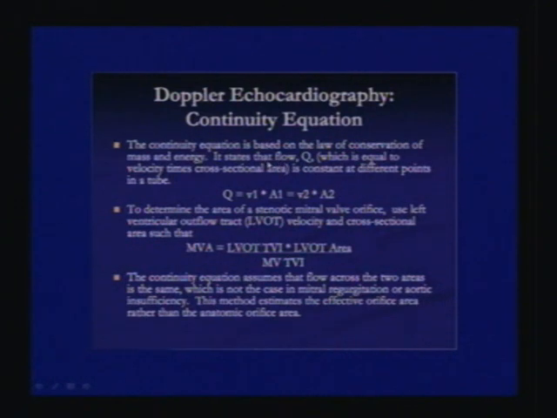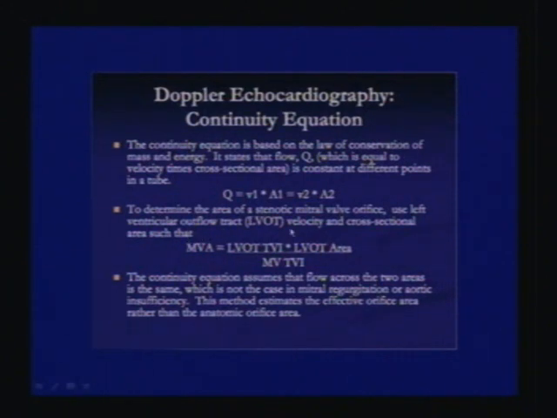It is the law of conservation of mass and energy, which states that the flow, let's call it Q, which is equal to the velocity times the cross-sectional area, is constant at different points in a tube. So the flow across the LVOT will be the same as the flow across the mitral valve. So you know the LVOT area, you know the VTI across the LVOT, and you know the VTI across the mitral valve. So you can calculate the mitral valve area.